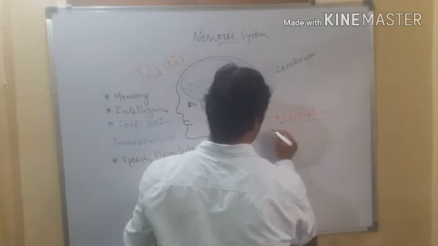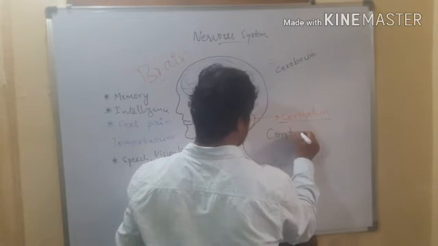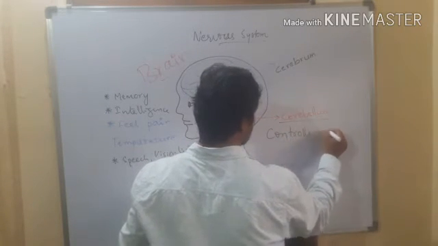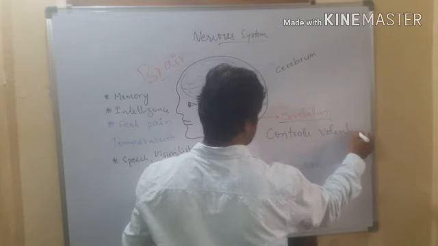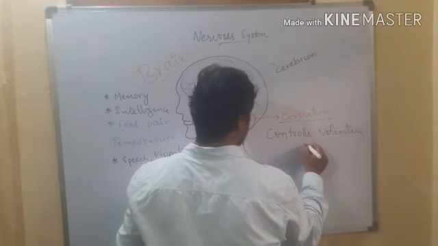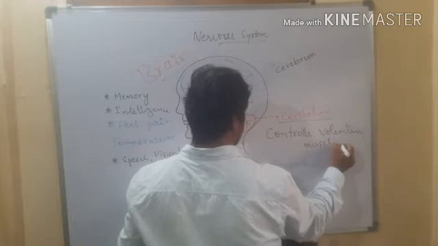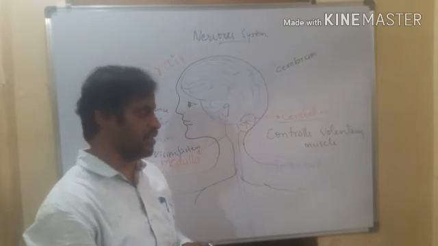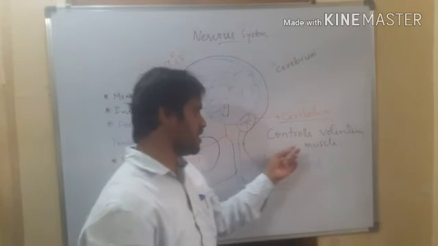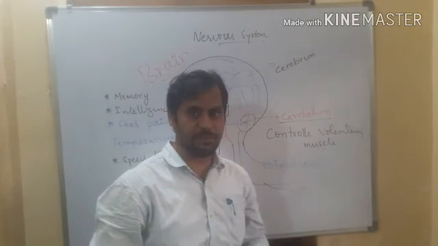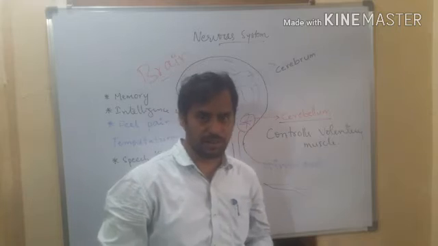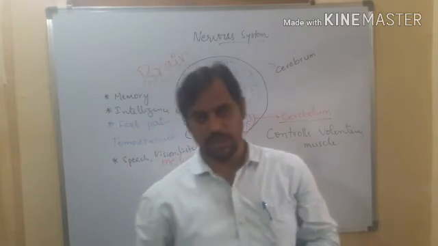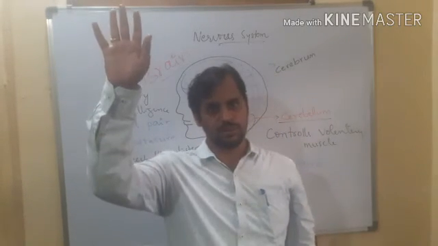Cerebellum controls the voluntary muscles. क्या है voluntary muscles? Skeletal muscles. Already we discussed in the previous lesson. So voluntary muscles are under control of cerebellum. मतलब if I say raise your right hand, you are going to raise.